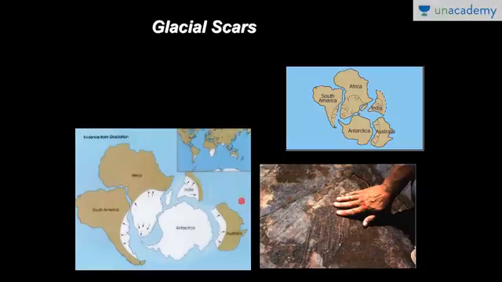So Wegener concluded that all these continents were once together as a part of Gondwana land, and they were somewhere near the South Pole, or we can conclude that in the temperate region, and that is why earlier the glaciers used to exist there, and that is why the marks of glaciers are present.